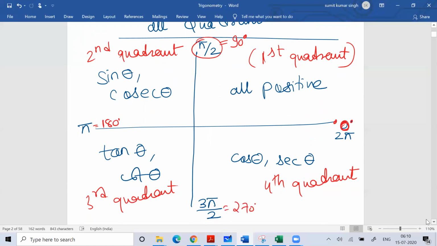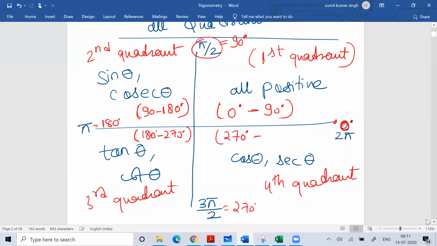So what we do basically is understand the relationship between angles. Any angle between 0 to 90 degrees will come in the first quadrant, any angle between 90 to 180 degrees will come in the second quadrant, any angle between 180 degrees to 270 degrees will come in the third quadrant, and any angle between 270 to 360 degrees will come in the fourth quadrant.